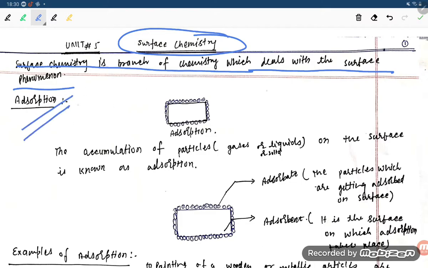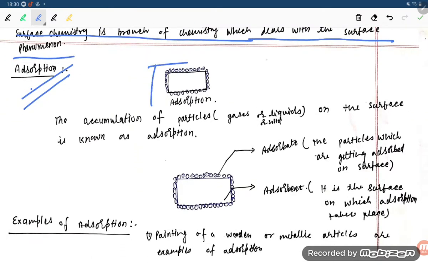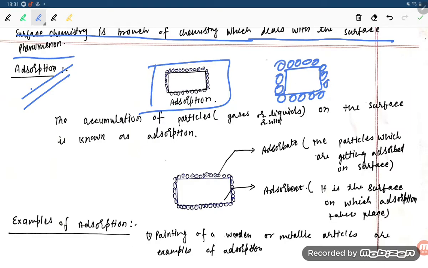In surface chemistry, the most important point is adsorption. What is the meaning of adsorption, students? If the accumulation of a substance on a surface is happening, that is known as adsorption. Okay, this is adsorption.